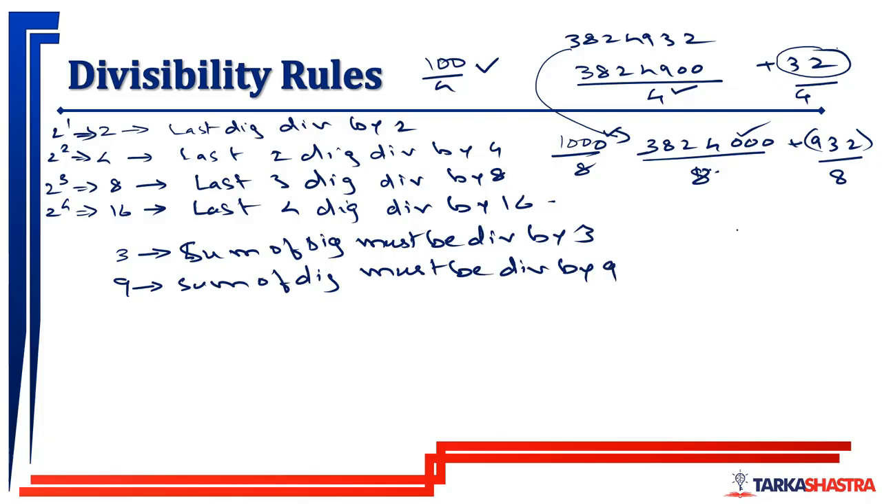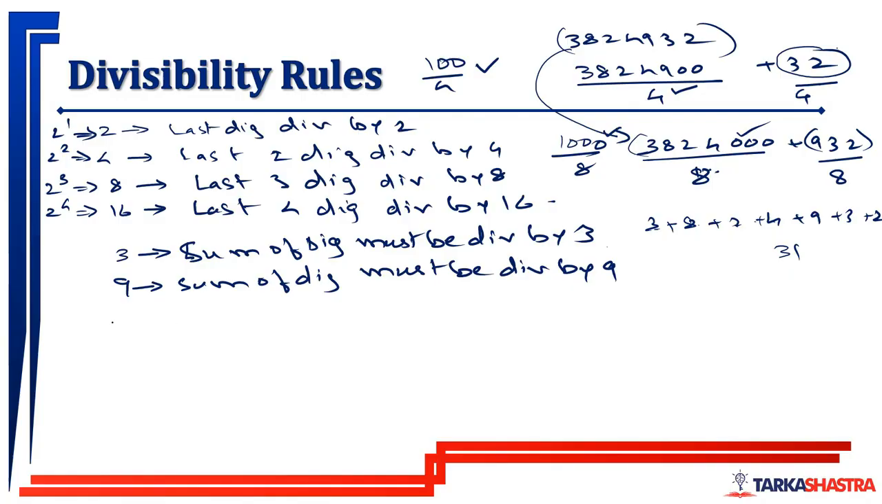If this is the number, if the sum of the digits is divisible... So the sum of the digits means 3 plus 8 plus 2 plus 4 plus 9 plus 3 plus 2, something like that. How much is this? This is 11 plus 2, 13, 17, 26, and 31. So it is not divisible. 31 is not divisible by 3, so this whole number is not divisible by 3. 31 is not divisible by 9, so this whole number is not divisible by 9.